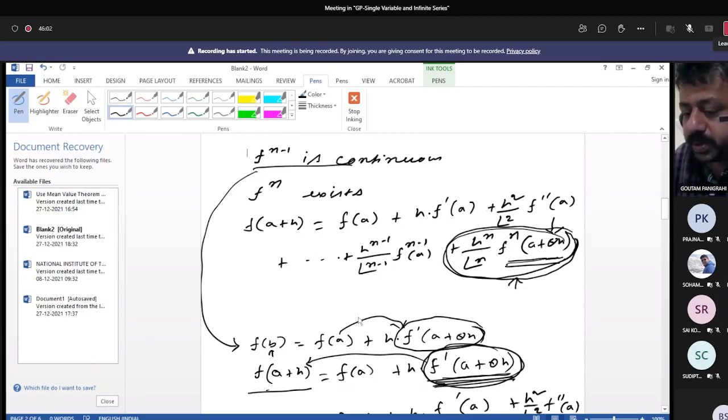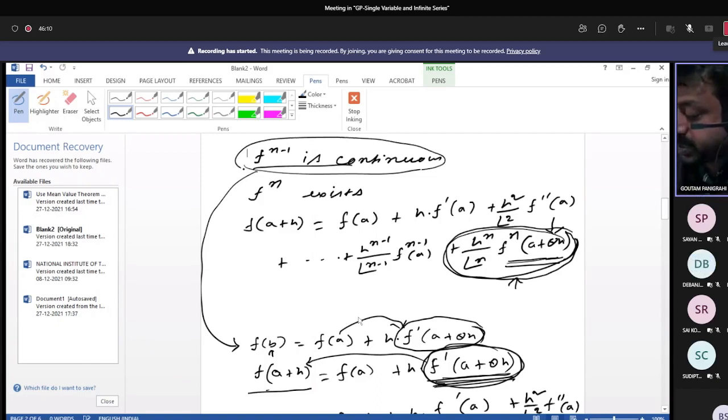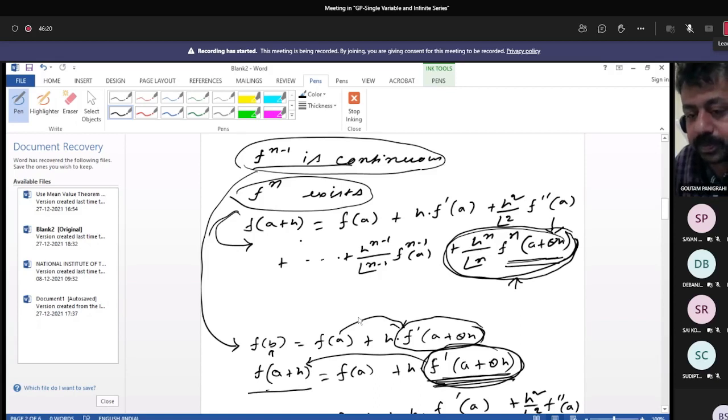Is there no condition for derivability? Yes, it is given that f^(n-1) is continuous and f^n exists. Then this is the formula. At the time of proving it, I shall show you the whole thing, how it comes. How is the factorial notation coming all of a sudden? Yes, this is the established formula. In the proof it will be clear to all of you.